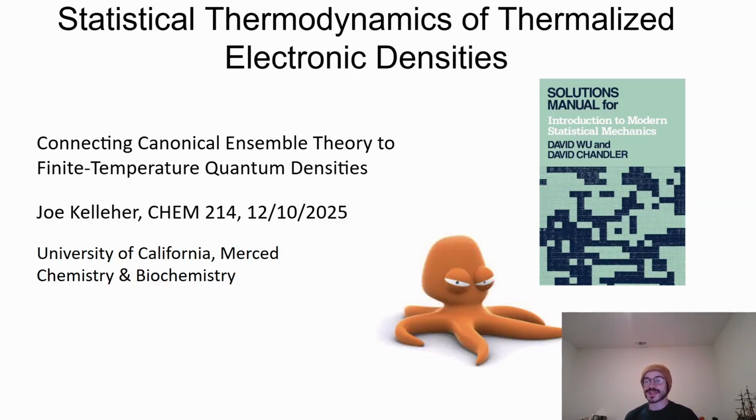So my project aims to connect CHEM214 canonical ensemble ideas, especially Boltzmann weighting and the partition function, to how quantum electronic densities change at finite temperature. I show this in simple model systems like the particle in a box and the harmonic oscillator, and then connect that same logic to how electronic structure codes implement finite temperature occupations.